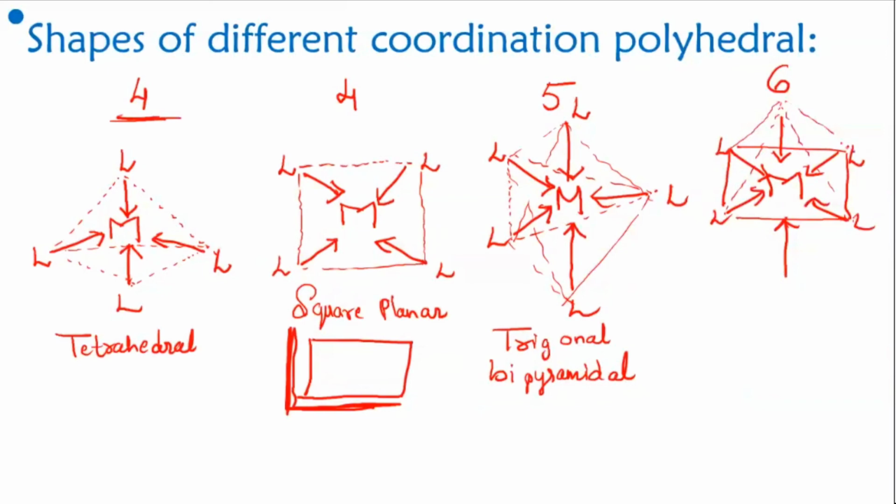Here you can see this is the structure. The number of faces you are going to get will be 8. So it is called octahedral. This shape is octahedral. So this will be the geometry.